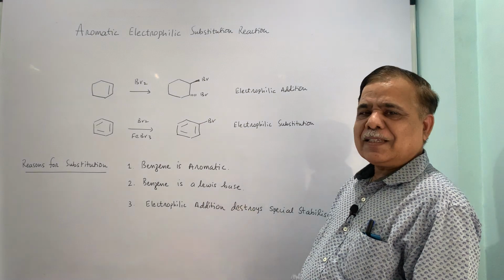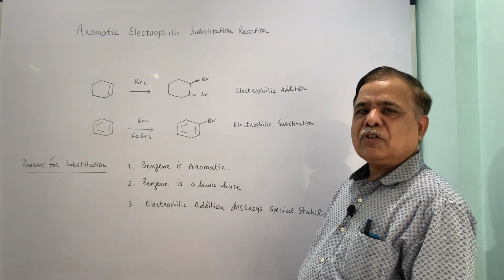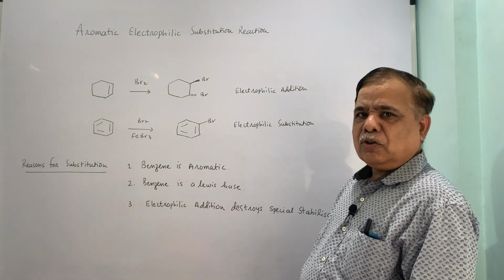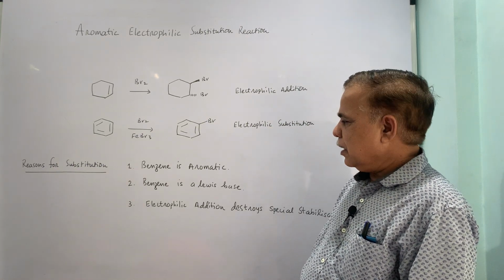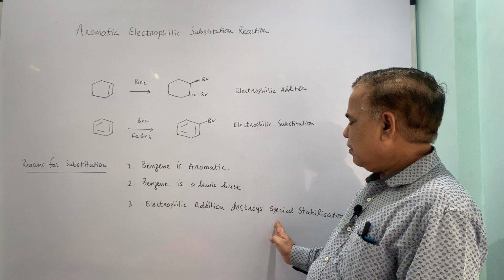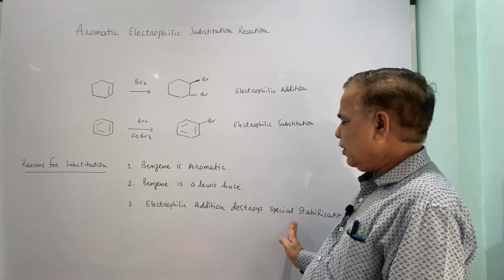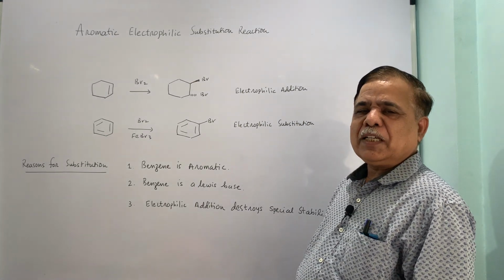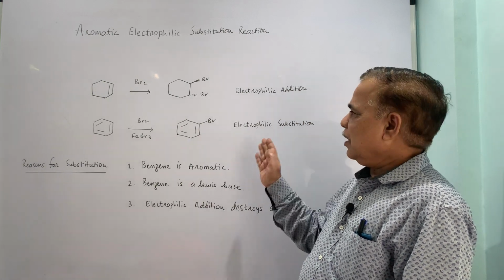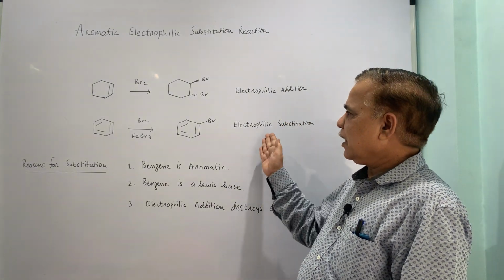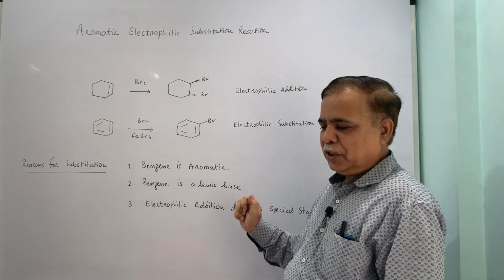Benzene acts as a Lewis base because it has pi electrons which can be given to electrophilic reagents. Electrophilic addition, if at all it takes place, will destroy the special stabilization, and therefore benzene does not undergo electrophilic addition. In fact, it undergoes electrophilic substitution.